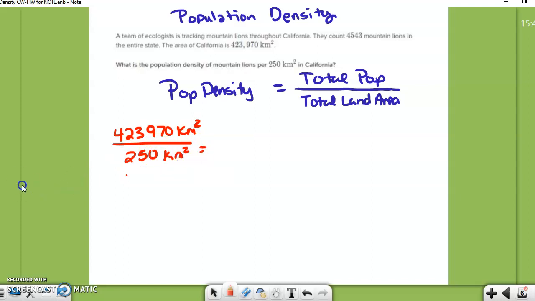So I've got 161,695.88 of these blocks of square units. Now I've got a total of 4,543 mountain lions.